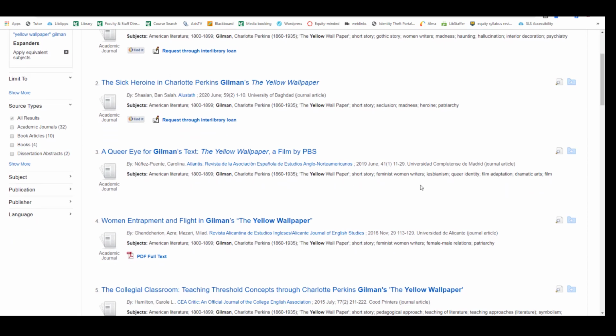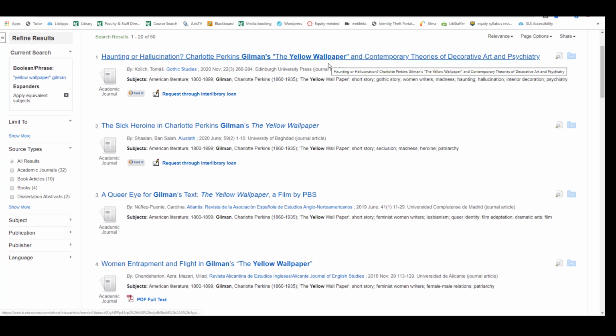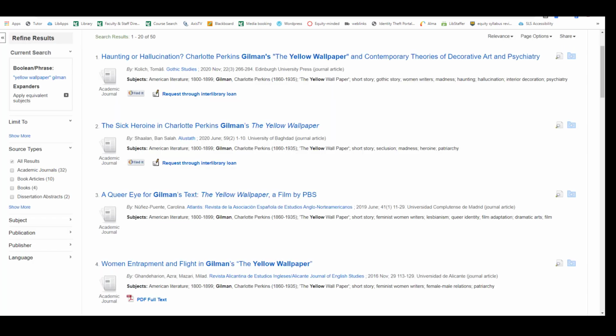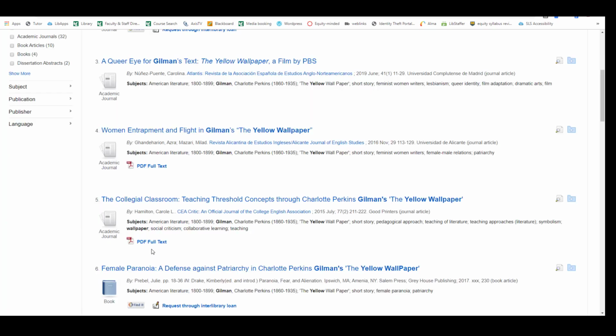So you may come across a situation where there's not a PDF link available, but there might be a Find It button. So that's the database's way of trying to connect you to the full text. So the article may not be in this database, but it thinks it might be in another one. So I'm going to select Find It, just to give this a shot. And in this situation, it is not available in other databases, so I would have to request it from another library through interlibrary loan. But sometimes the Find It button does direct you to another database with the full text. But anytime you see the PDF full text, it means it is immediately available in this database.